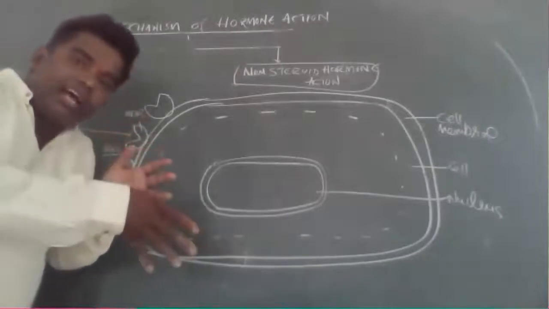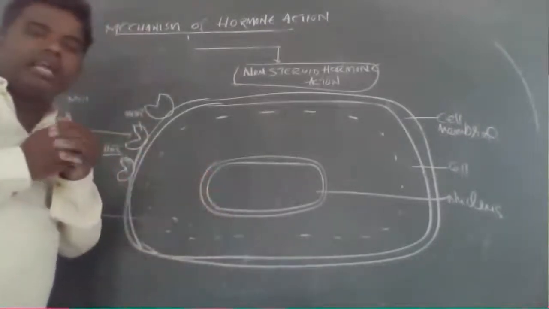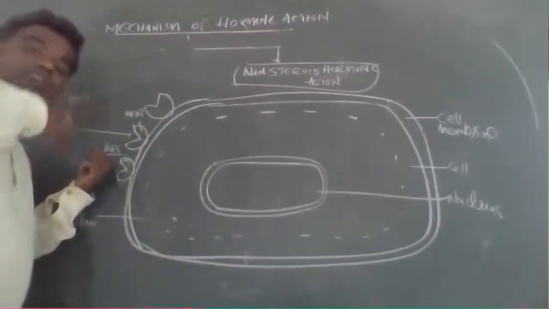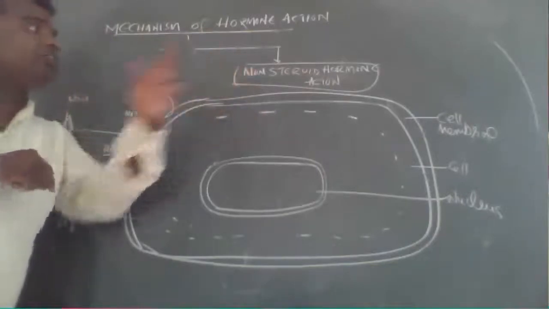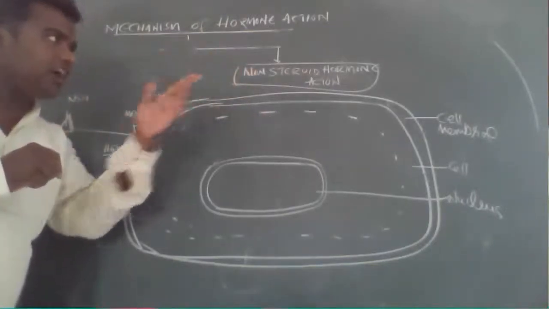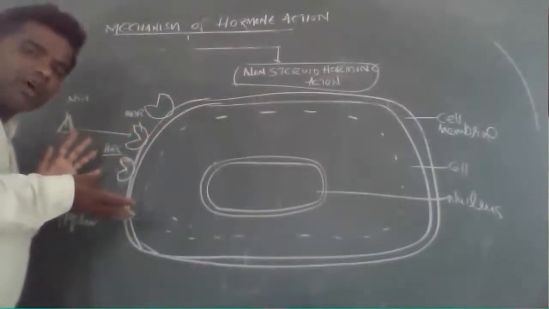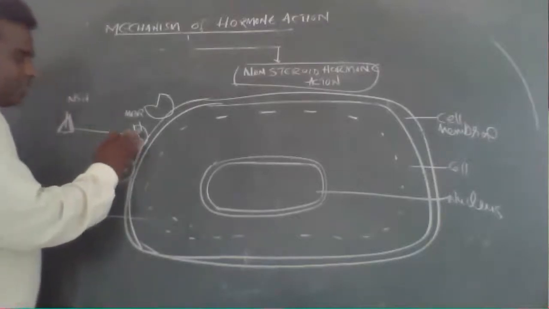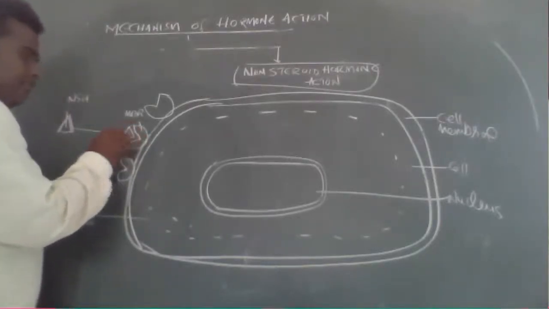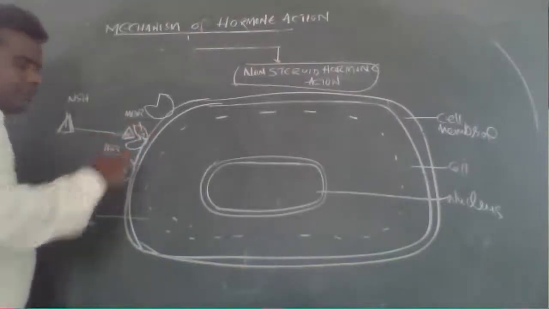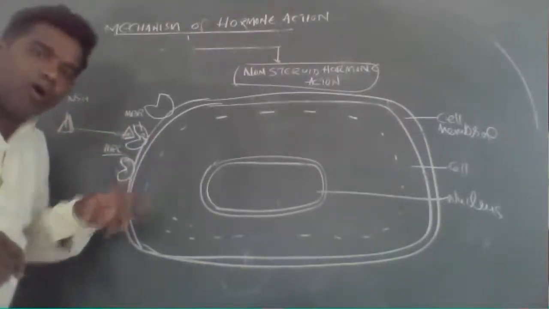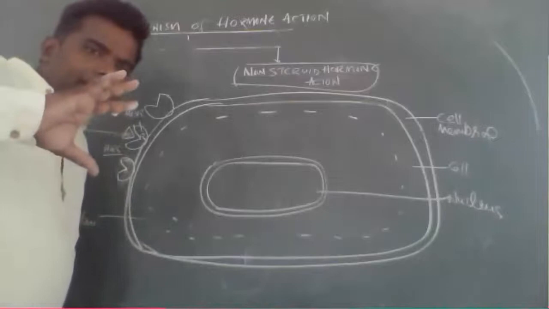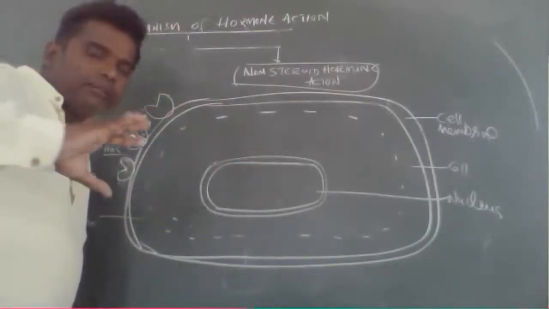These hormones bind with the membrane bound receptors to form a hormone receptor complex. This hormone receptor complex should be formed. Whereas a steroid hormone directly diffuses into the cell, here in the non-steroid hormone action mechanism, the hormone receptor complex should be formed on the surface of the membrane, outside of the membrane, right? So that means on the surface of the cell membrane is where the HRC should be formed.